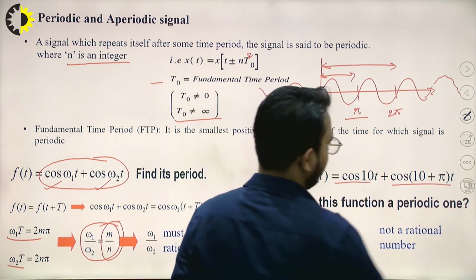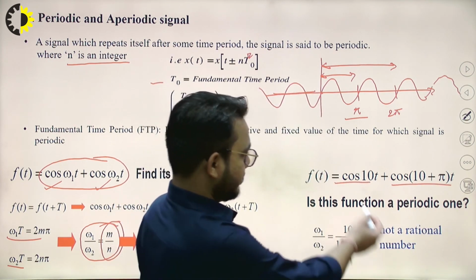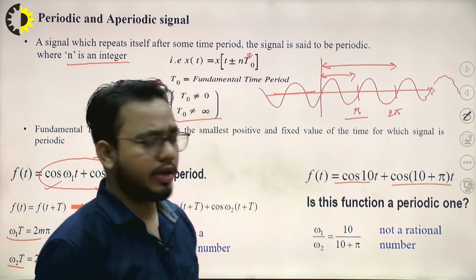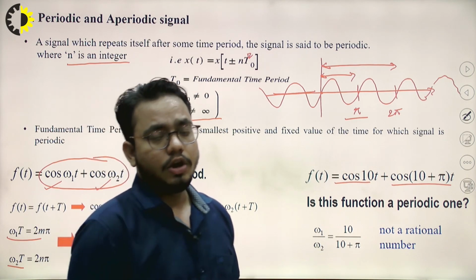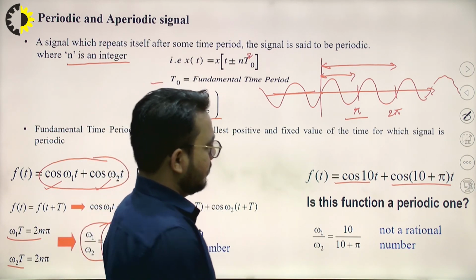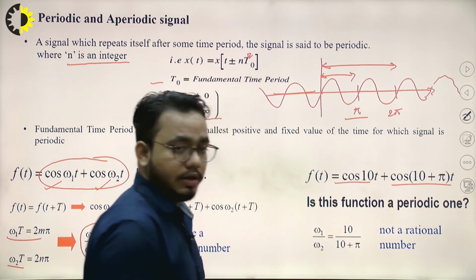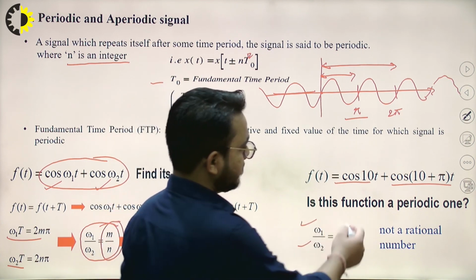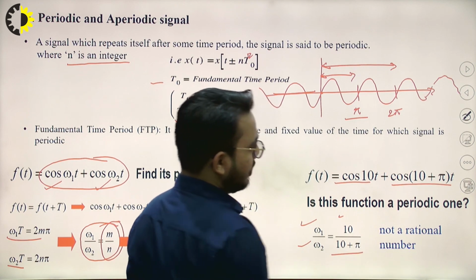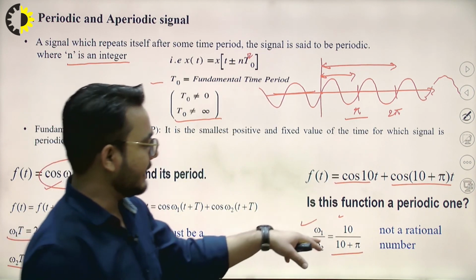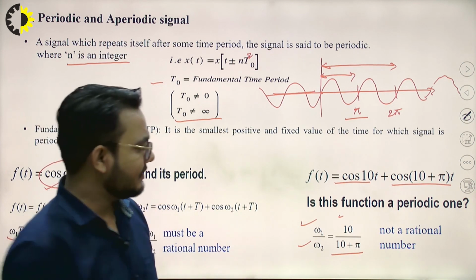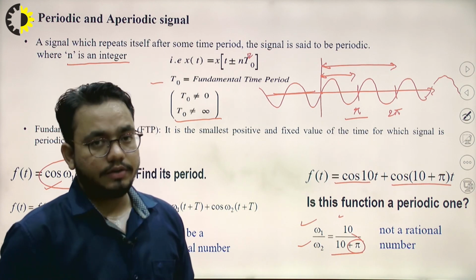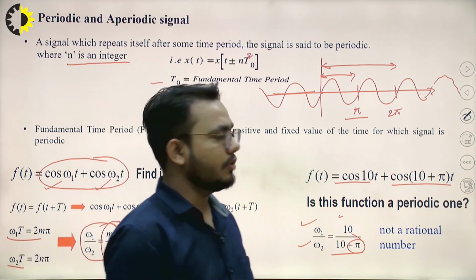Here we have one example. In this there are two signals, cos of 10t and cos of (10 plus pi)t. We have to find out whether this signal is periodic or non-periodic. So take omega 1 divided by omega 2. Omega 1 is 10 and omega 2 is 10 plus pi. The t gets cancelled. Here we get 10 upon 10 plus pi. We can see that due to the presence of this pi, this is irrational. So if it is irrational, this is a non-periodic signal.